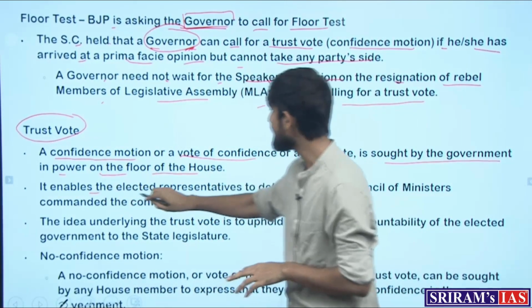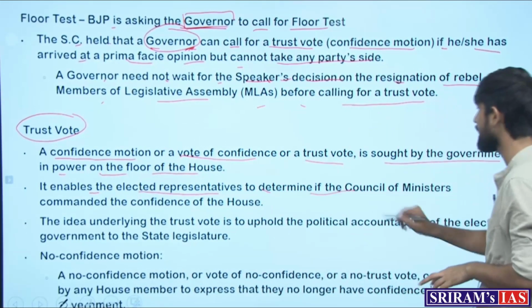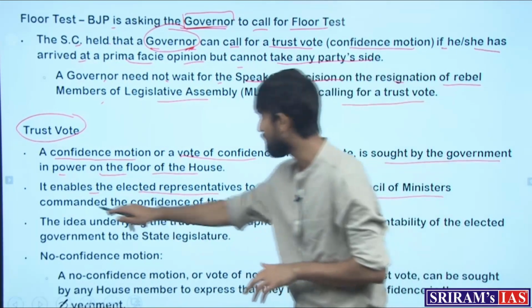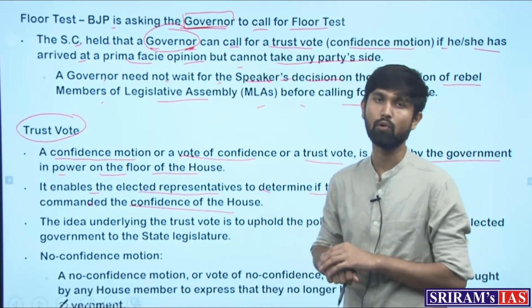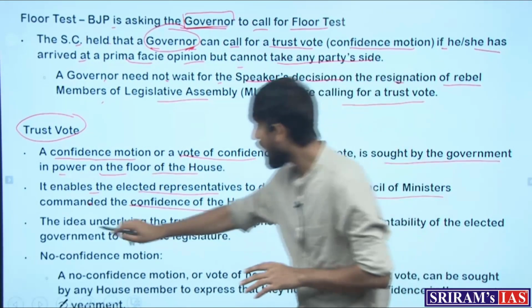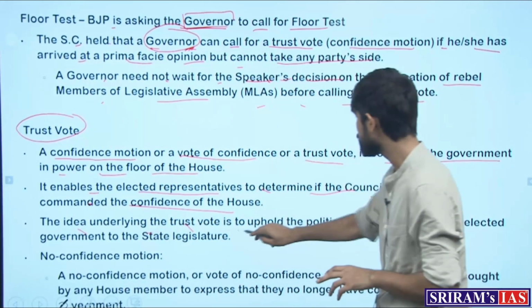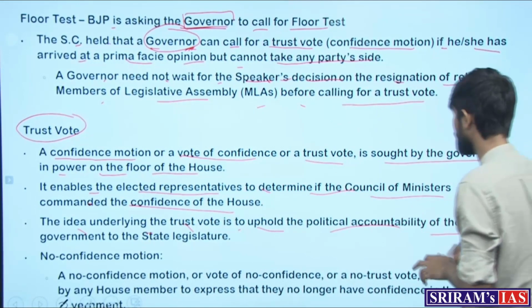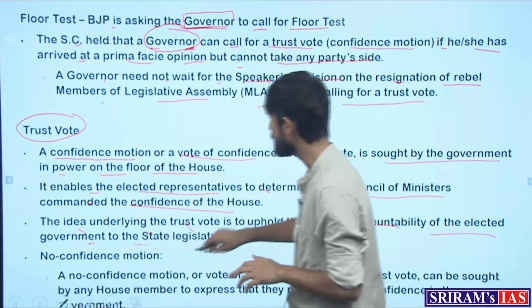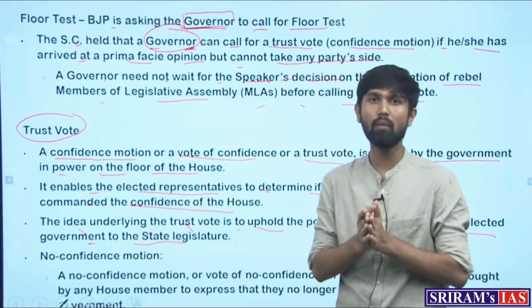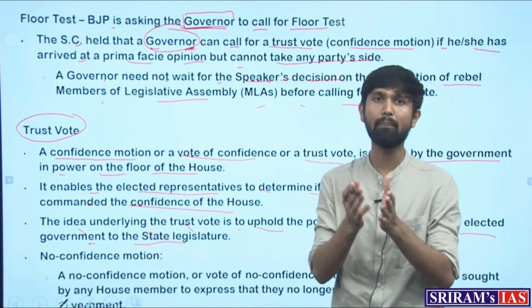It enables the elected representatives to determine if the Council of Ministers commanded the confidence of the house, to test the majority. The idea underlying the trust vote is to uphold the political accountability of the elected government to the state legislature, right?